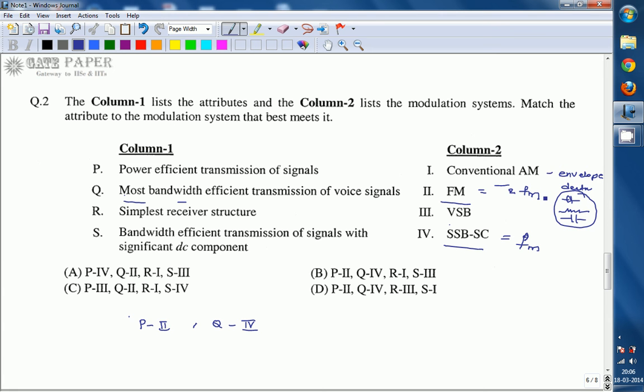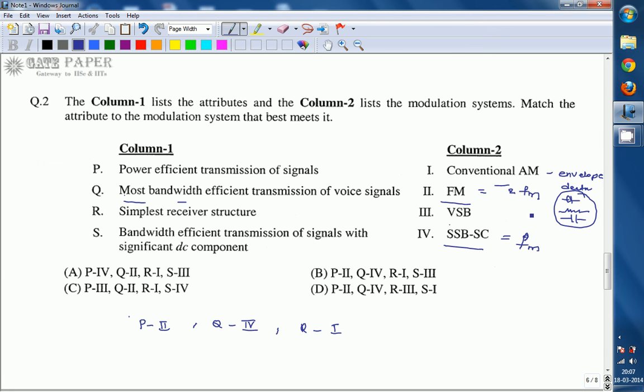The simplest receiver structure among all these modulations is conventional AM only. Now the correct matching is R to 1.